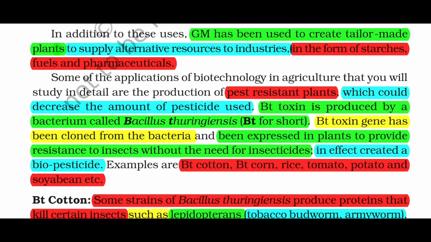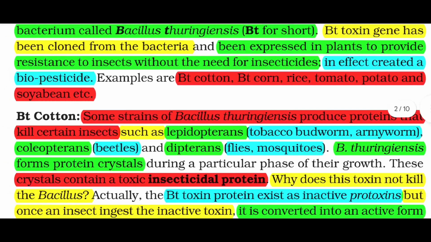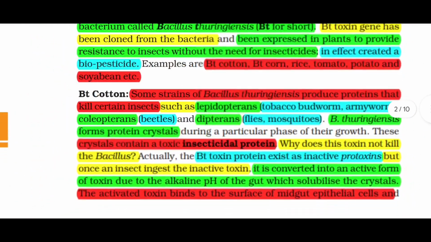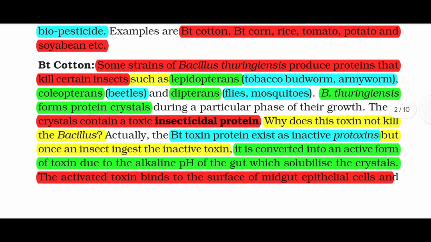In fact, created are biopesticides. Examples are BT cotton, BT corn, rice, tomato, potato, soybean, etc. Let's study BT cotton. Some strains of Bacillus thuringiensis produce proteins that kill certain insects such as lepidopterans, which means tobacco budworm, armyworm, beetles, and dipterans, flies, and mosquitoes. B. thuringiensis form protein crystals during a particular phase of their growth. These crystals contain a toxic insecticidal protein.